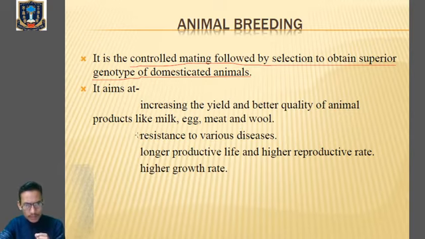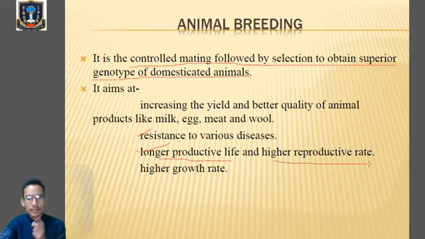This is the most important aim of animal breeding. Number two, the progeny produced by means of animal breeding must be resistant to various diseases. Clear? Next aim is to produce progeny with longer productive life and higher reproductive rate.